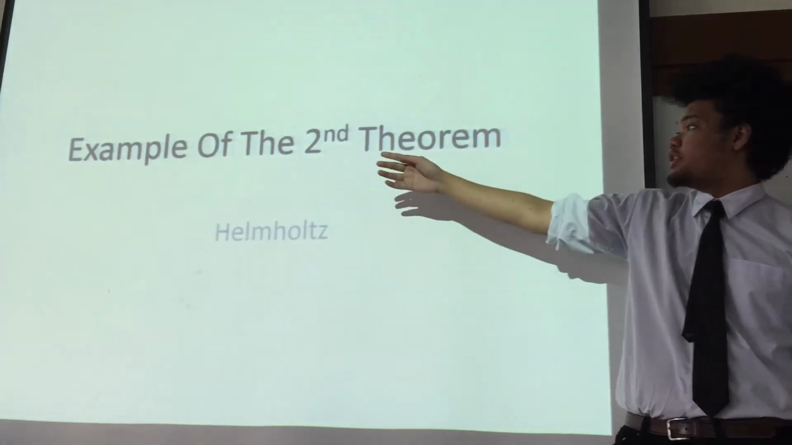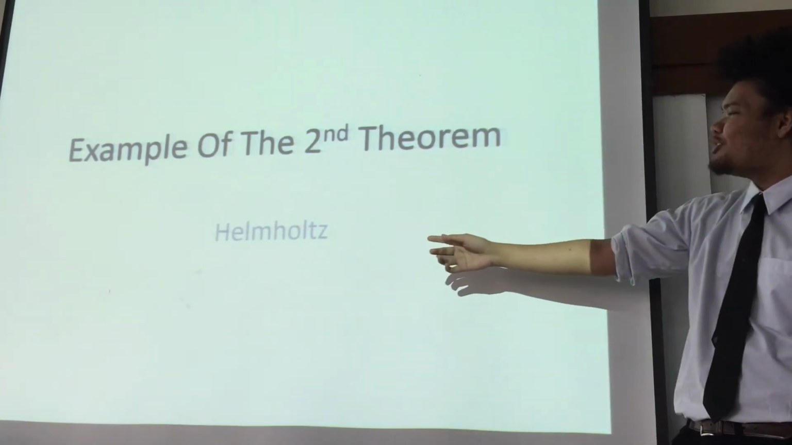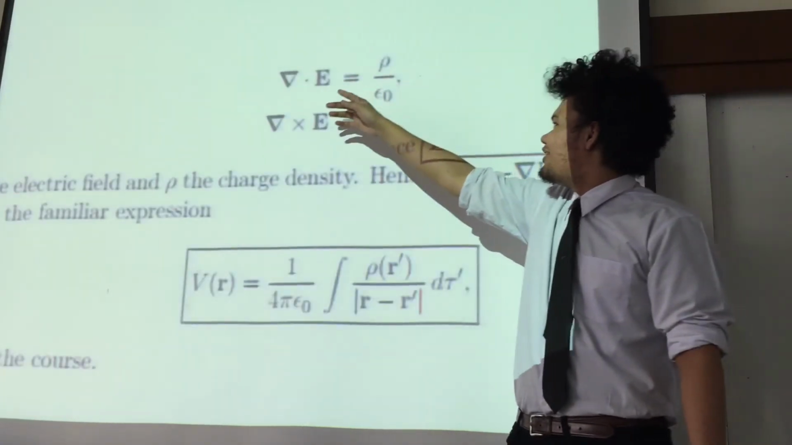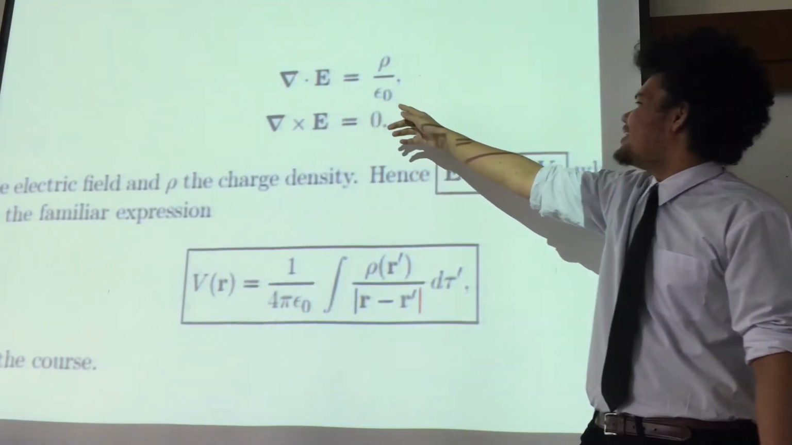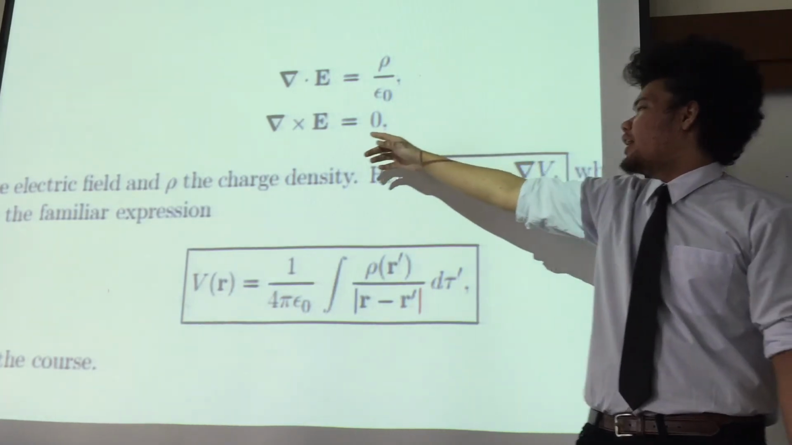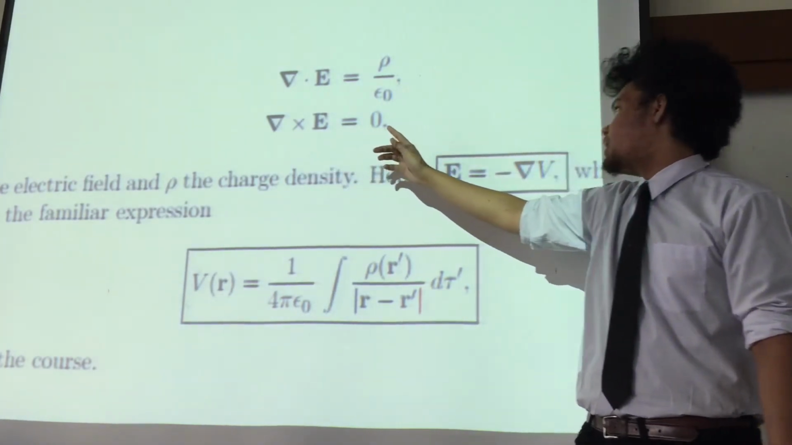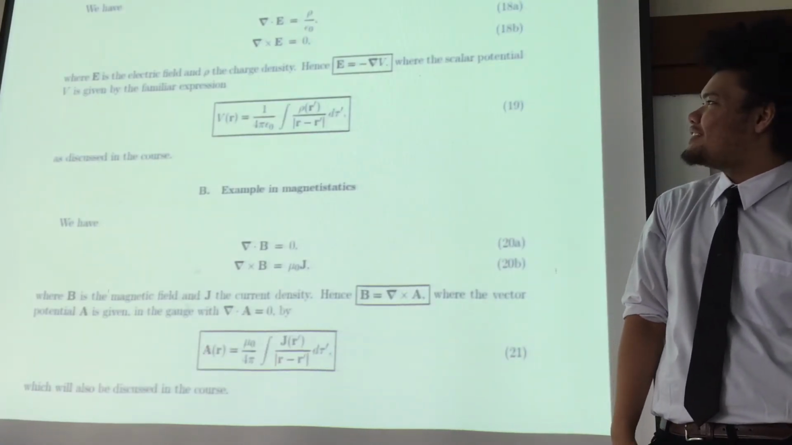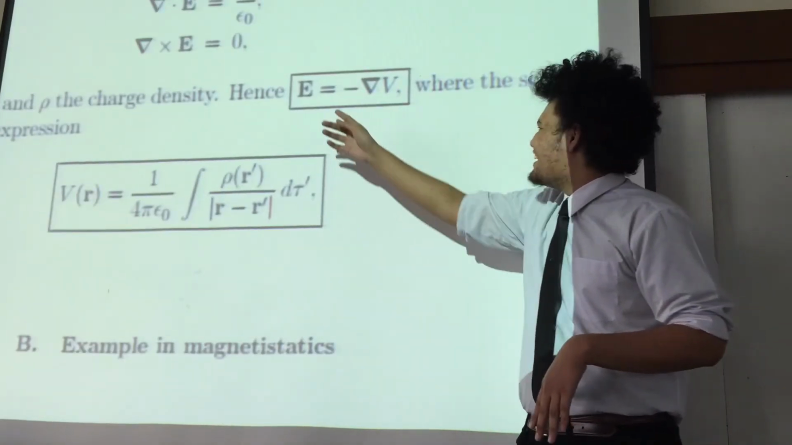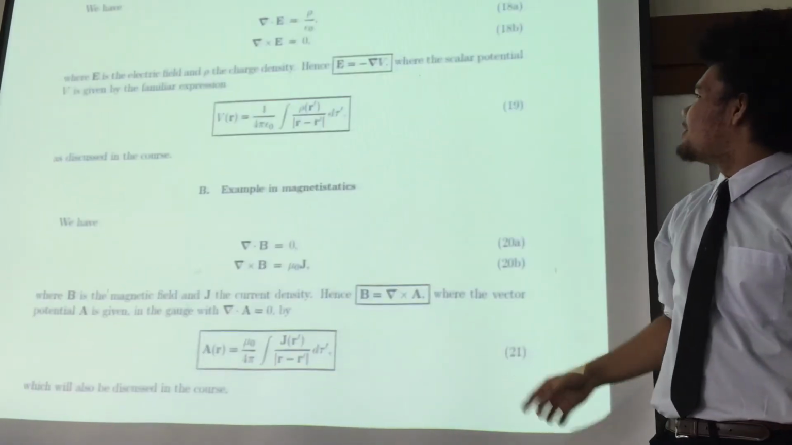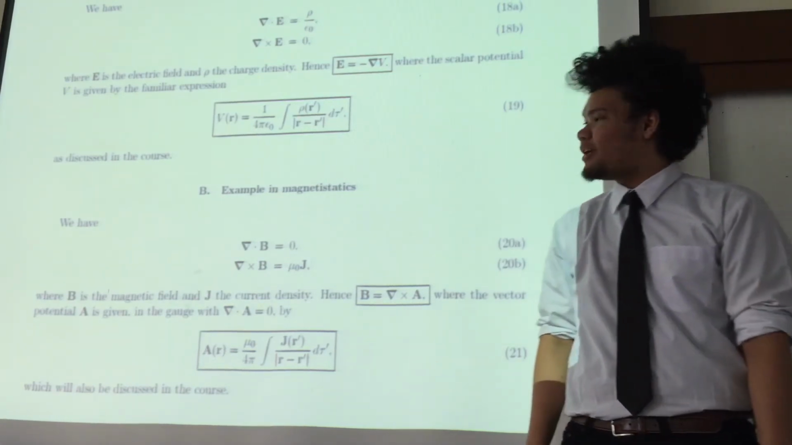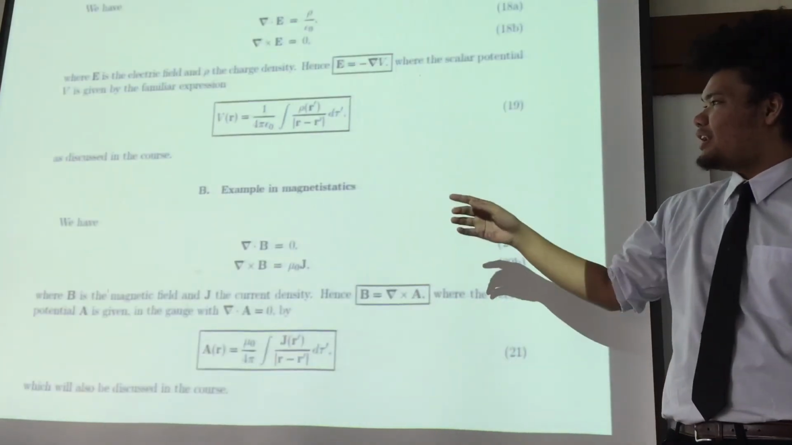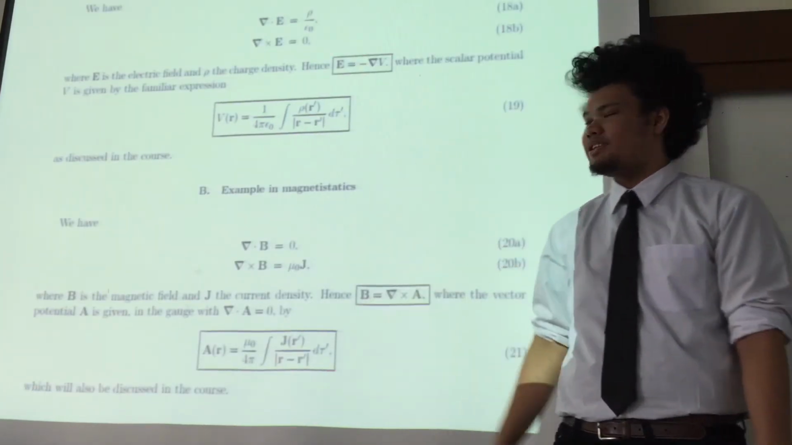Okay, now we show you the example of the second theorem of Helmholtz theory. The first one is the example in electrostatics. We have del dot product with E giving rho over epsilon naught, and del cross product with E giving 0, where E is the electric field and rho is the charge density. Hence we get E equal to negative del V, where the scalar potential V is given by the familiar expression, which is this expression. And this expression we'll discuss further in the course.